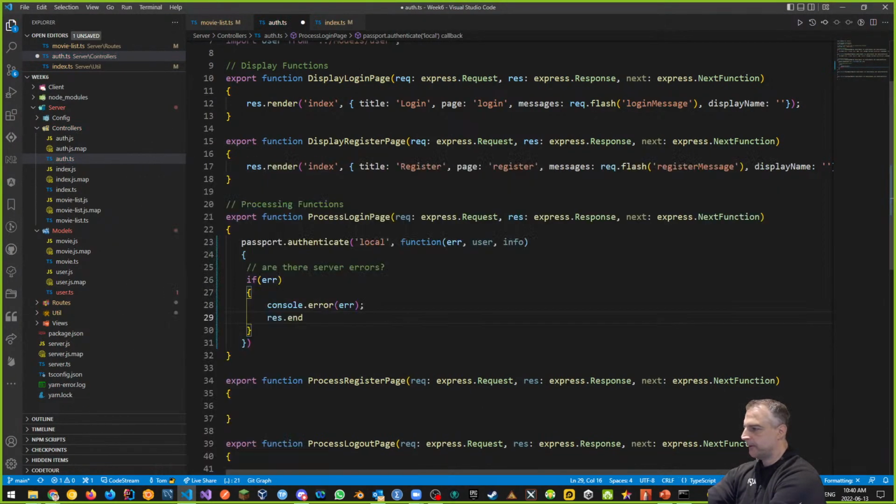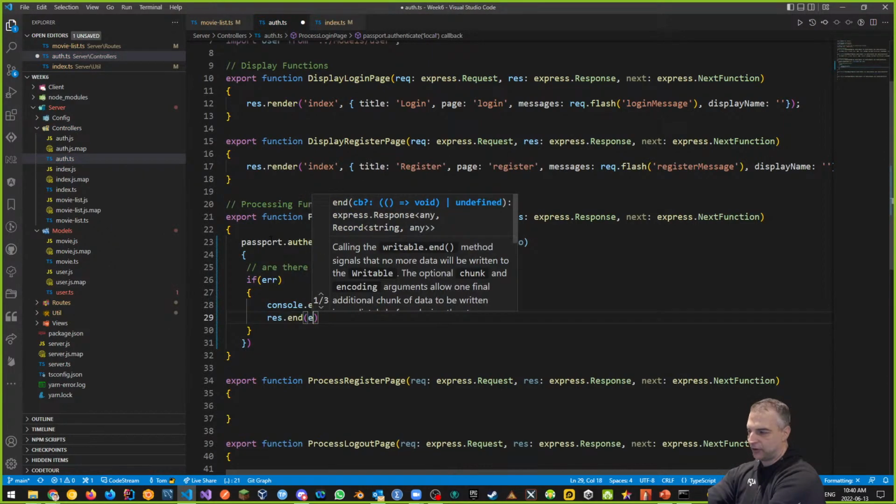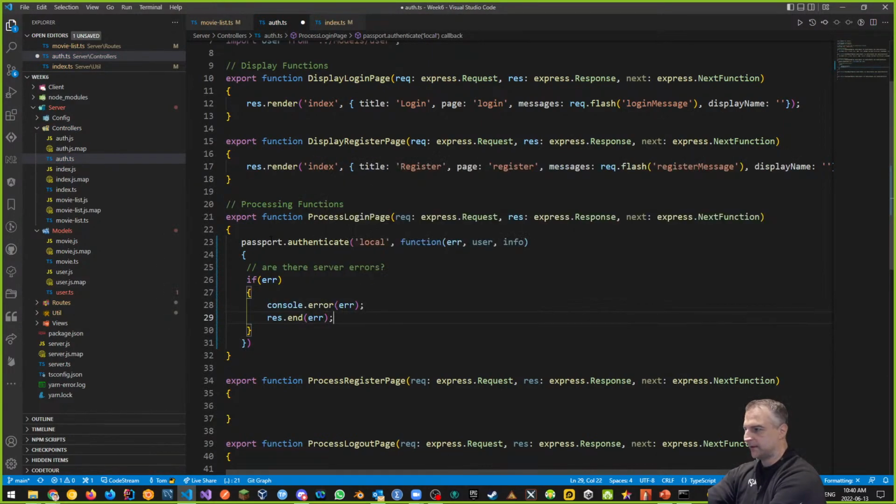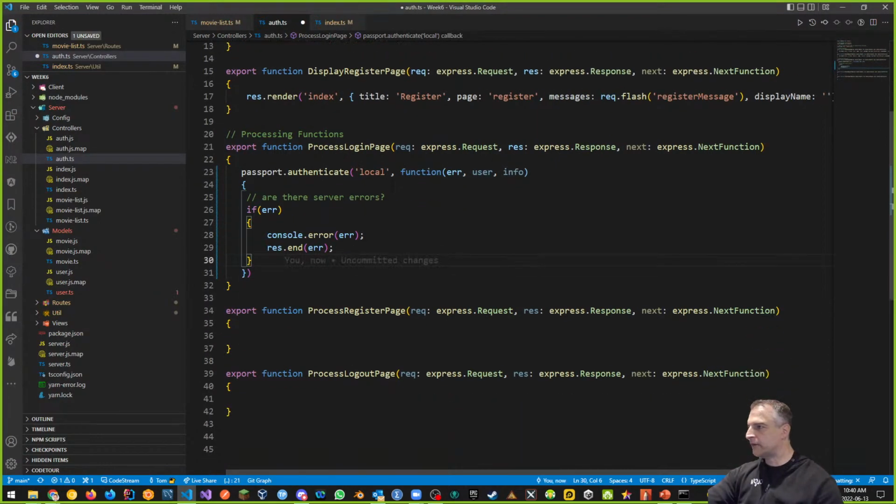I want you to stop propagation. I want you to stop all this process and just end in an error. That's the first part. So what if there are errors? And again, I'm looking at this passport piece here for a second. I notice I'm not putting a semicolon yet because there's some other thing I got to put there.